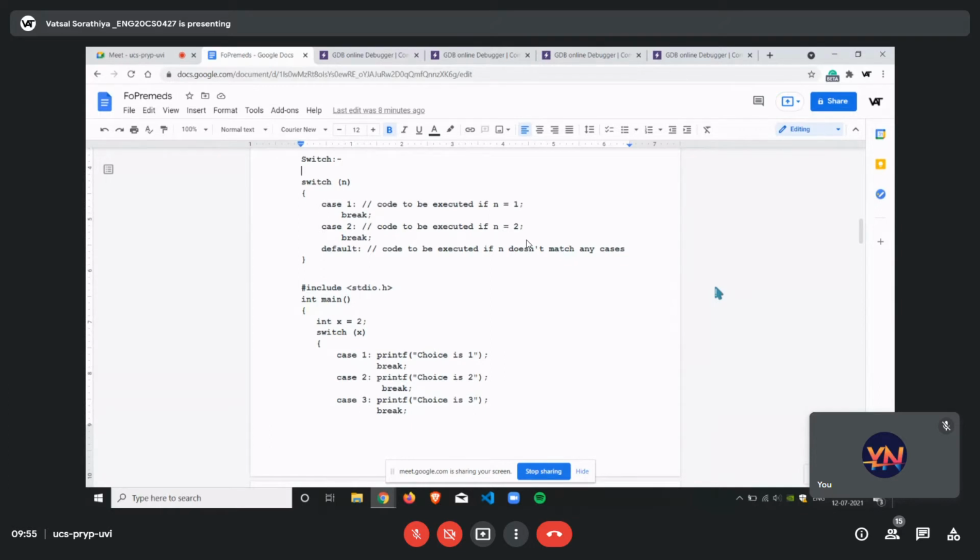So there is a switch variable. The syntax goes like this: there is a switch, and there is a variable n. It may be a variable of any data type like integer or character, and it must store a value. For example, if we take int n, we have taken a value from the user. The syntax of switch has a switch on the variable n, and in that there is a case 1 followed by a colon. Then you have the entire condition inside that, what needs to be done when there is case 1, and then there is a break statement.